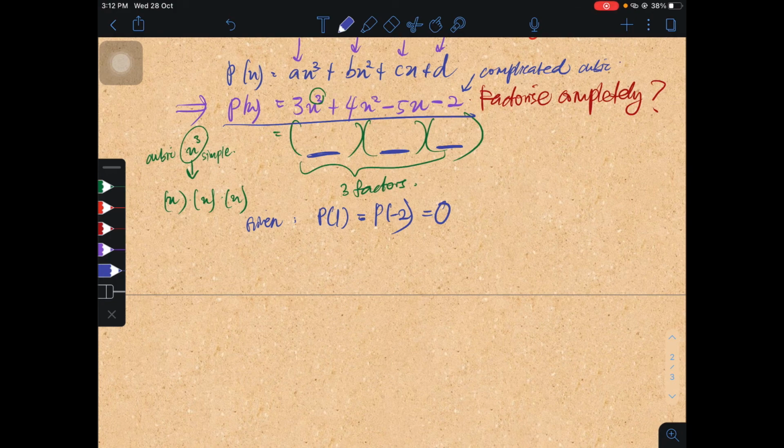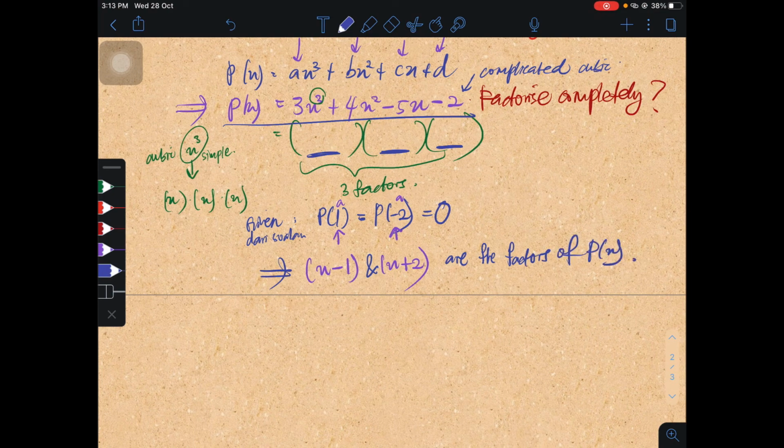So this is given from the question. The question says the remainder is 0 when the value of x is 1 and negative 2. So I can change this into having a factor of x minus 1. And this one, x plus 2. So I have these two factors. These two brackets are the